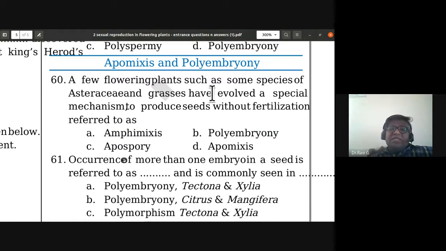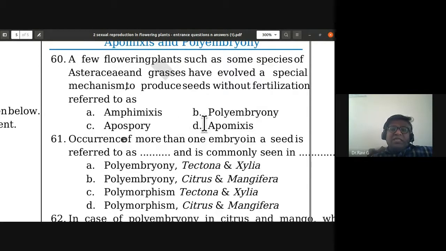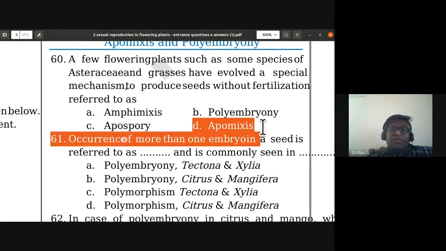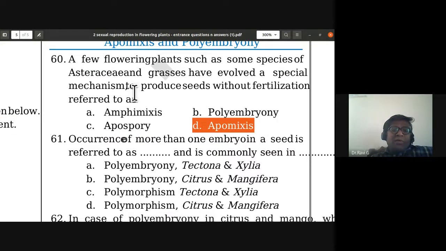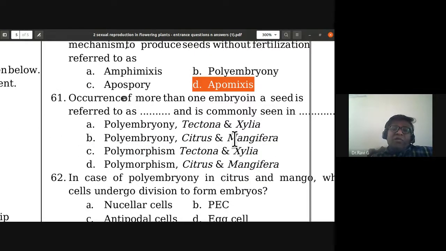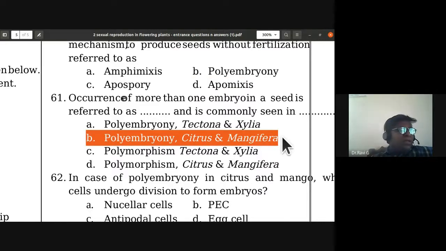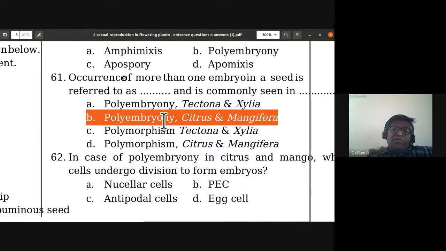A few flowering plants, such as some species of Asteraceae and grasses, have evolved a special mechanism to produce seeds without fertilization, referred to as apomixis. Occurrence of more than one embryo in a seed is referred to as polyembryony and is commonly seen in citrus and Mangifera, that is citrus fruits and mango.